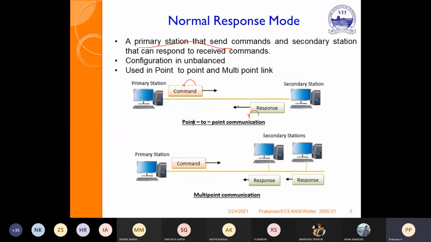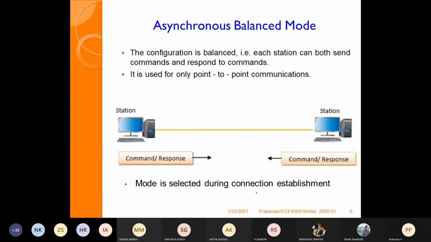So it can be configured as unbalanced or balanced mode. If it is the unbalanced mode, then that is multi-point. If it is in balanced mode, then that is point-to-point communication. If you see here, one primary station sends the command, and based on the command, the secondary station responds. In multi-point, the primary station sends commands to many stations, and depending upon the commands, the particular secondary station will send a response.